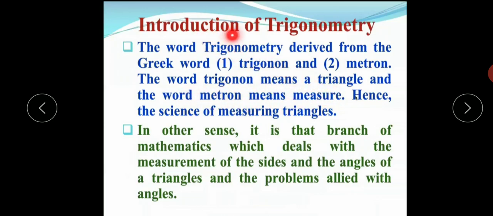Hence we can say that trigonometry is the science of measuring triangles. In other words, trigonometry is that branch of mathematics which deals with the measurement of the sides and the angles of a triangle and the problems allied with angles.